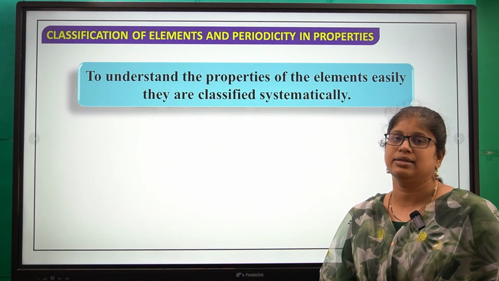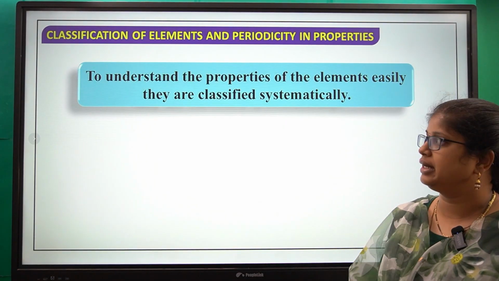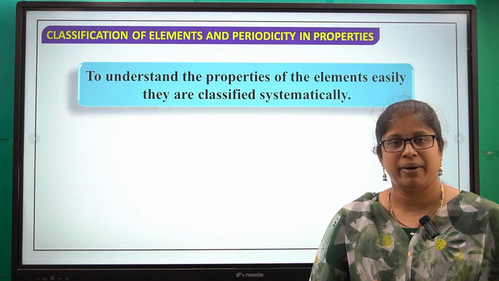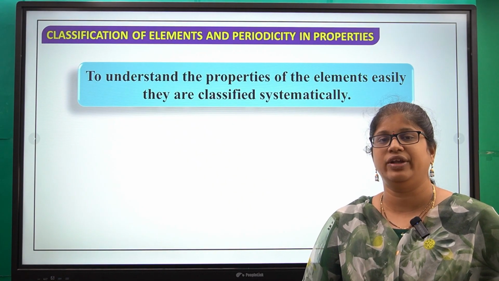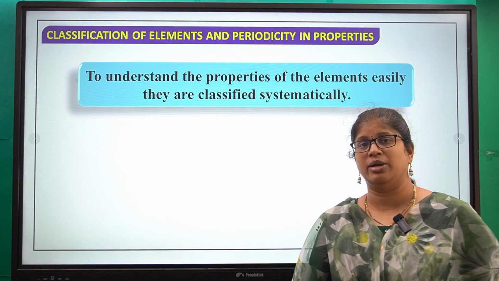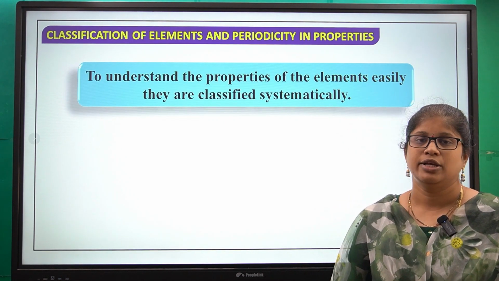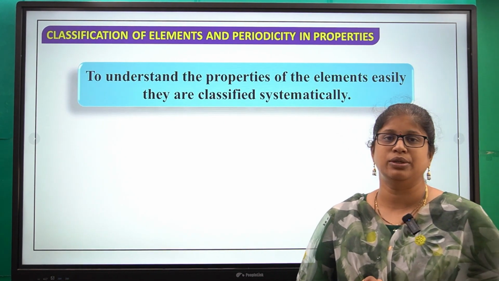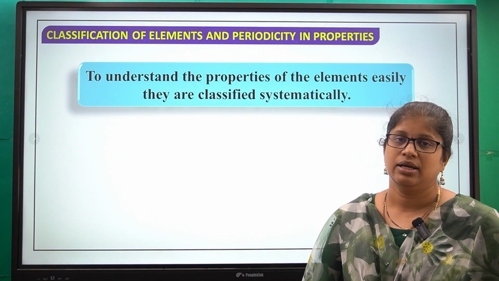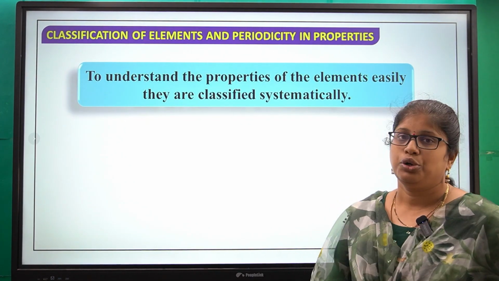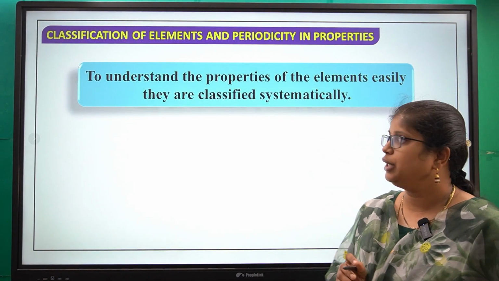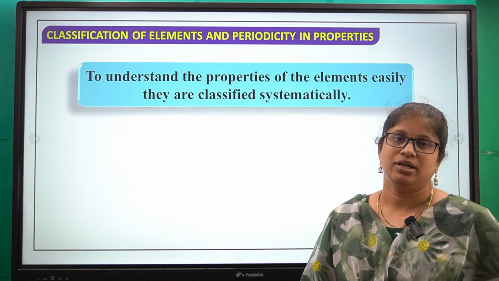So to understand the properties easily without difficulty, actually, how many elements are known? 118 elements. Is it possible to remember each and every element name and properties? And properties means again two types: physical properties and chemical properties. So it is not possible to remember each and every element's properties as well as their names. So to understand the properties of these elements easily and to remember them, they are classified systematically.